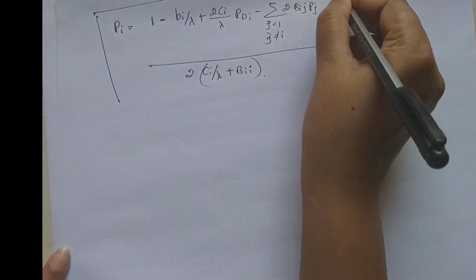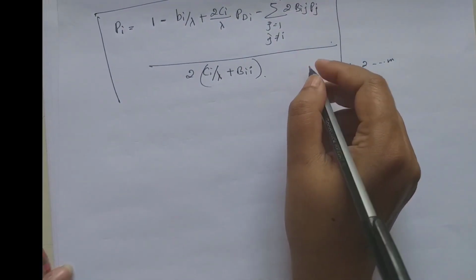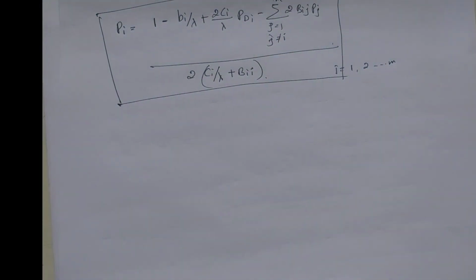This is the transmission loss formula considering the beta coefficient. Thank you.